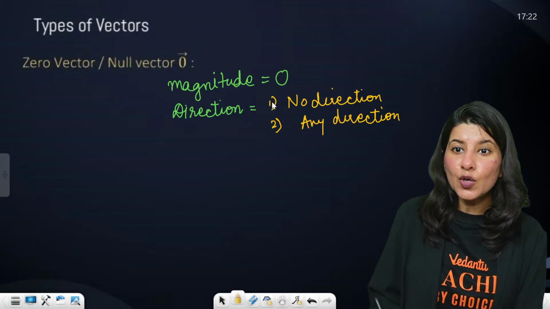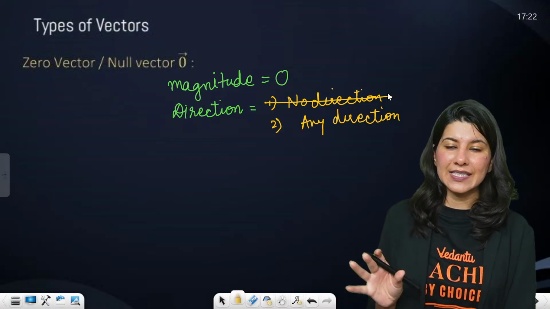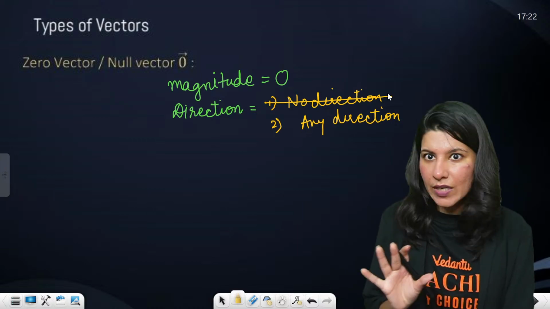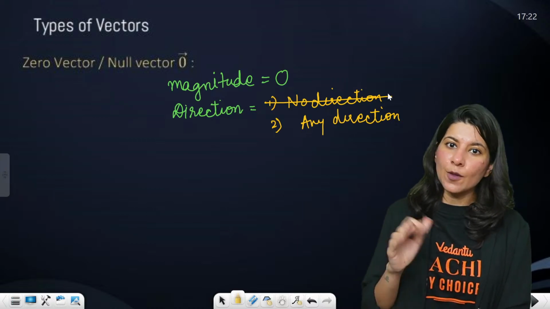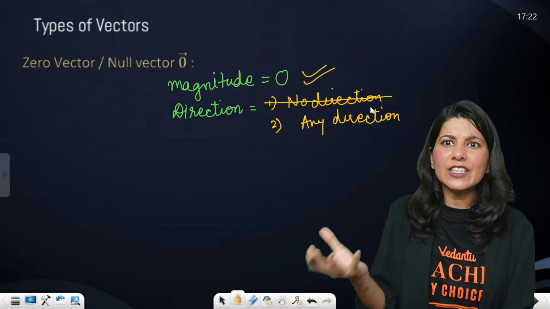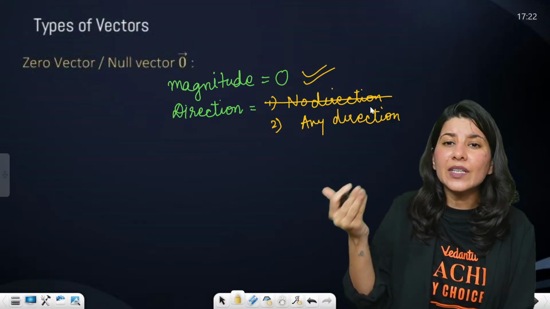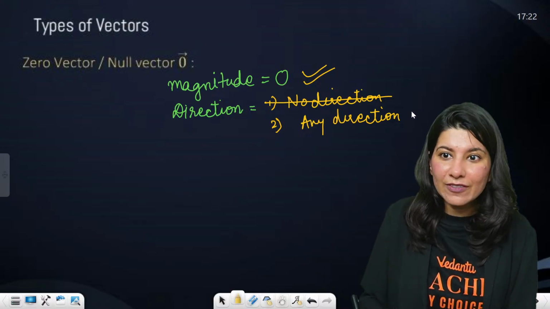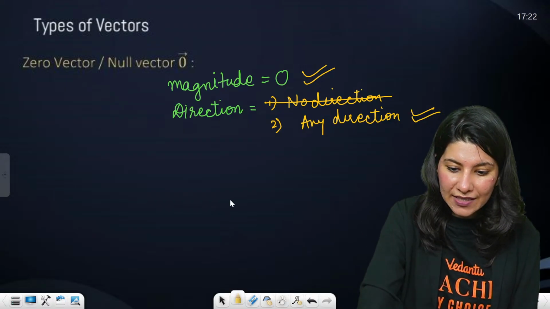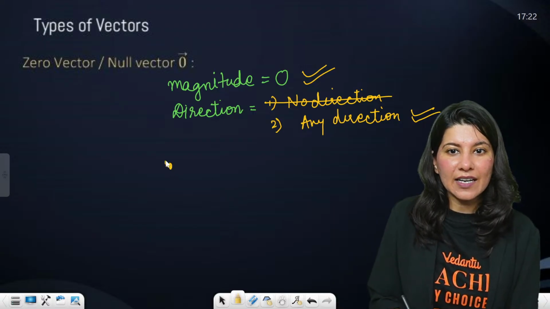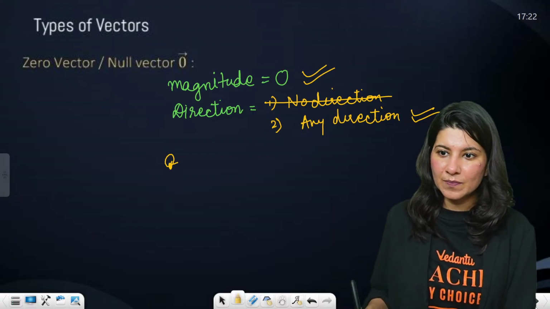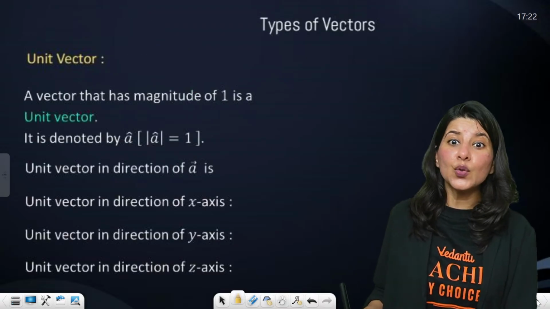So, no direction is a wrong approach. If you are calling it a zero vector or null vector, that means it is a vector. Are you agreeing? Yes, ma'am, it is a vector. So magnitude 0, agreed. But anything having no direction will not be a vector in the first place. So that means it will have any direction. How do you represent a null vector? It just starts here and ends here. Clear. So any direction.